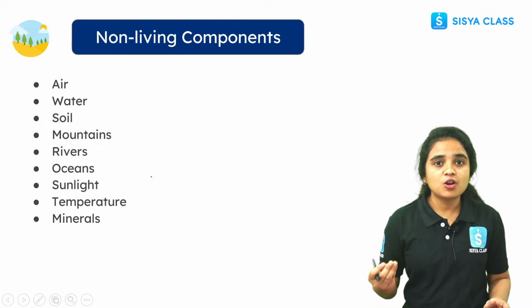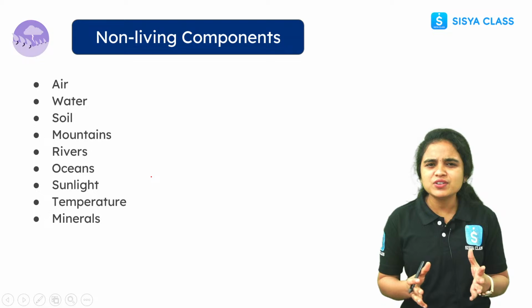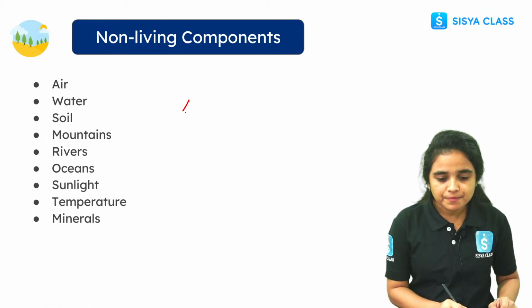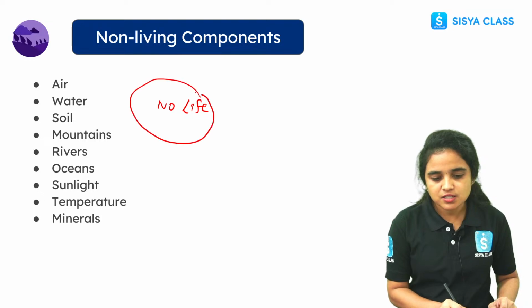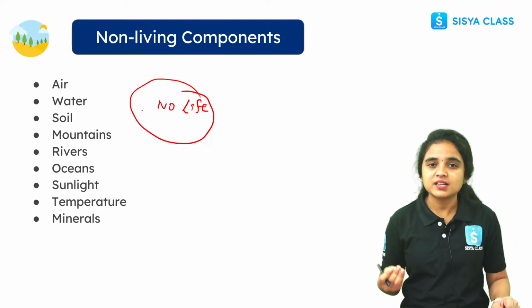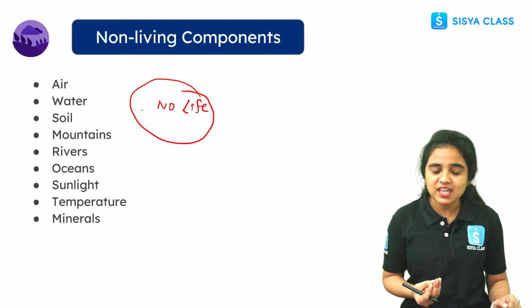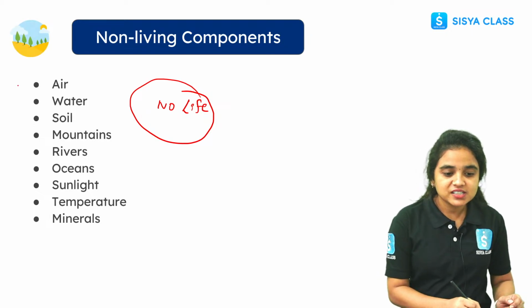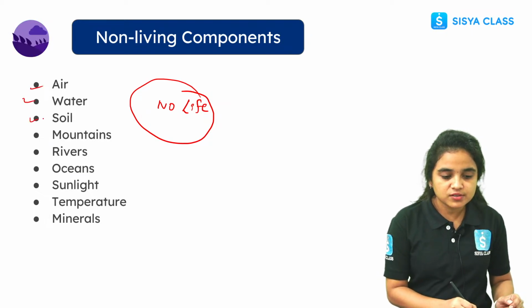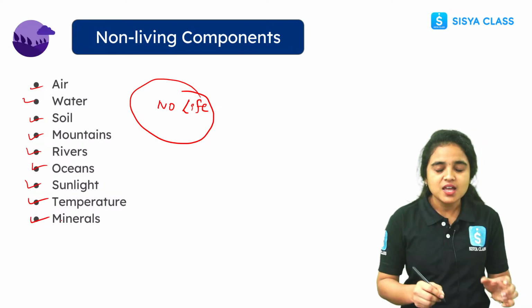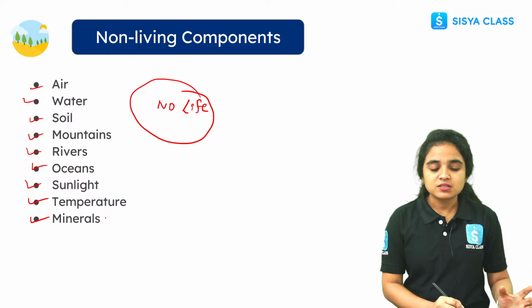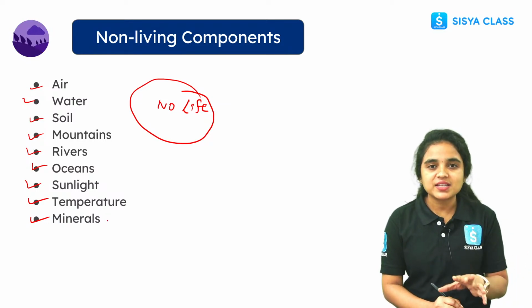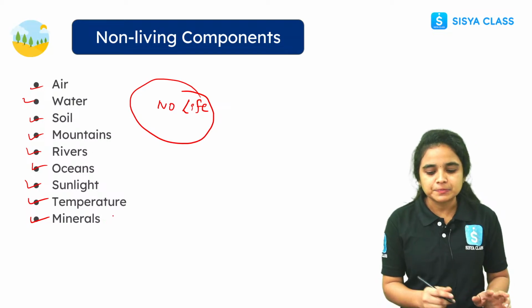Coming to the non-living things, these are the things which don't have life. The things which don't have life, we call non-living components. Examples are air, water, soil, mountains, rivers, oceans, sunlight, temperature, minerals. Every non-living thing doesn't have any life. These are the things present in our nature, on our earth.